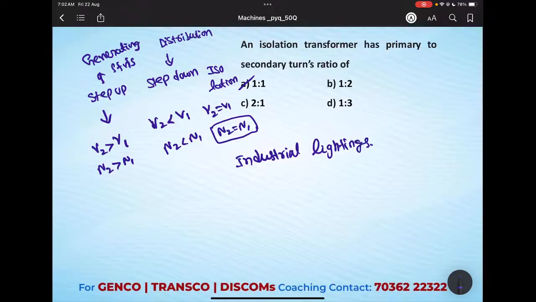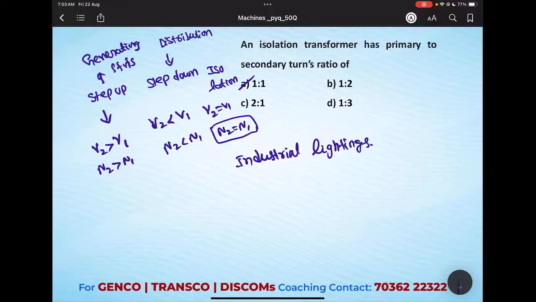Those lights will draw very high power, the power factor will be low, and voltage fluctuations will be high. This lighting load should not affect the other auxiliary systems. So in order to electrically isolate the other systems from the lighting loads, we use the isolation transformer. It is just for isolating other loads from the lighting loads. Okay, is it clear? Isolation transformers are also called lighting transformers. These are used in industrial loads.